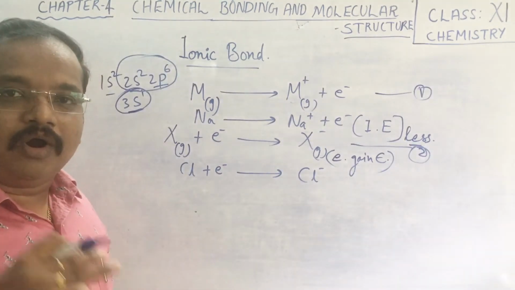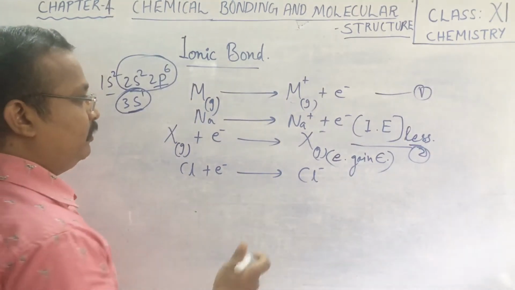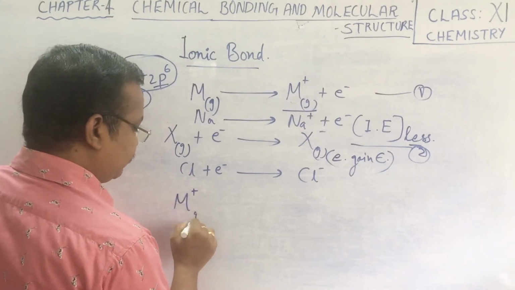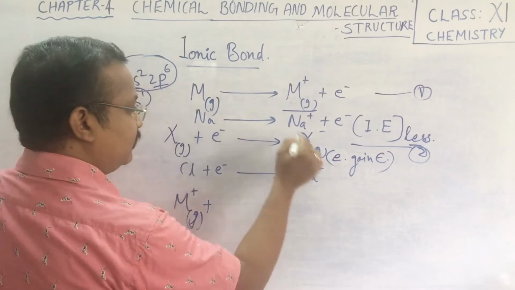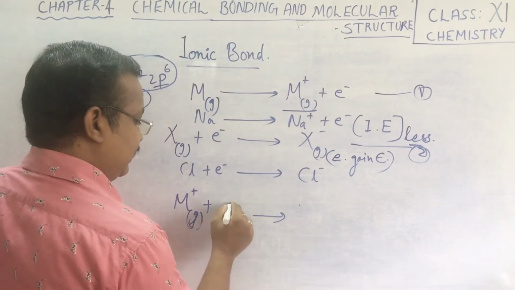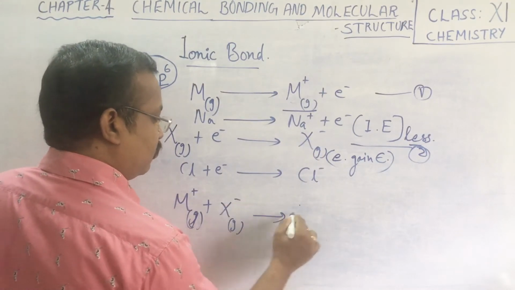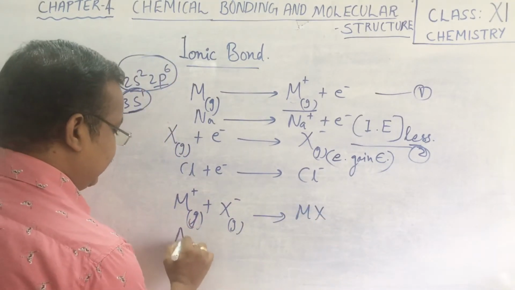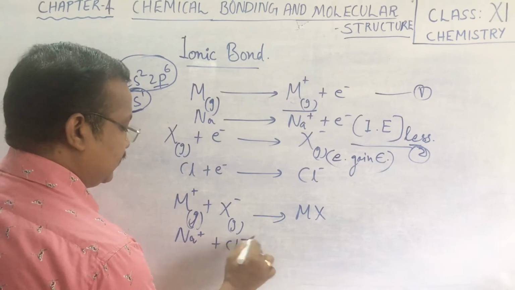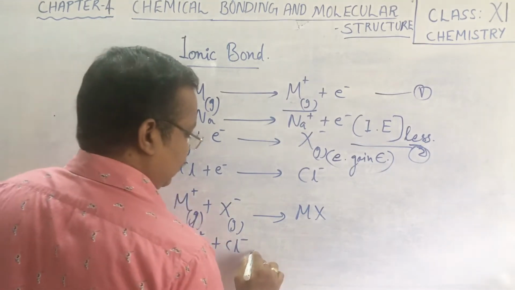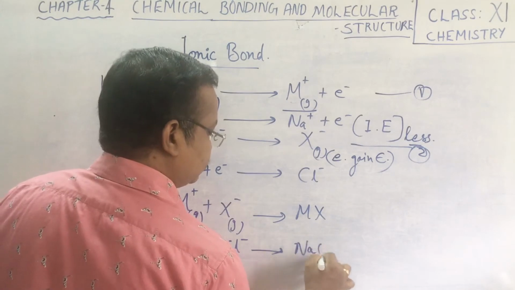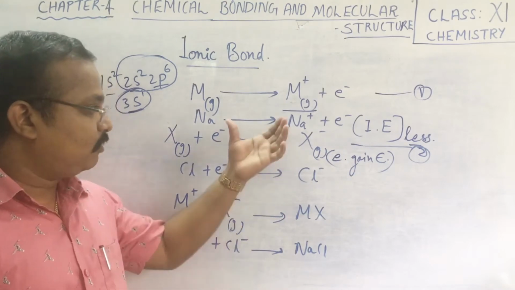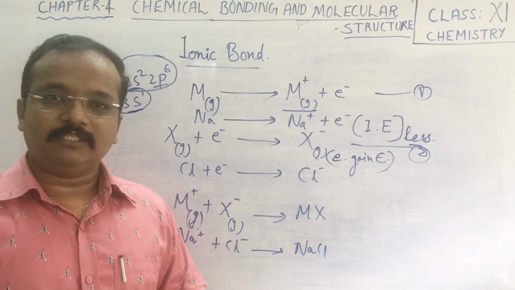So children, during the formation of an ionic bond, gaseous M positive combines with X negative and forms the MX species. Here we can write it as Na positive plus Cl negative, which I am taking as an example only, forms NaCl. Sodium chloride formation takes place. So this is how an ionic compound is produced.